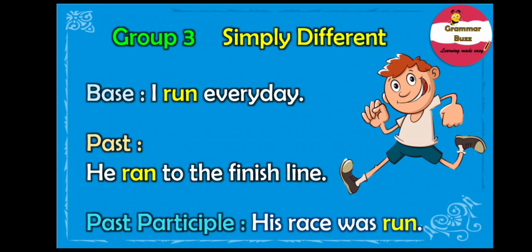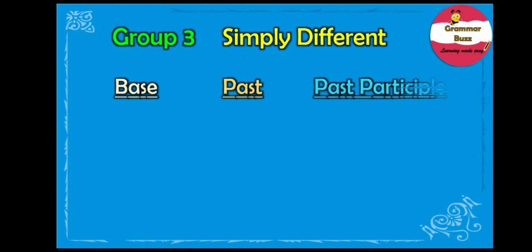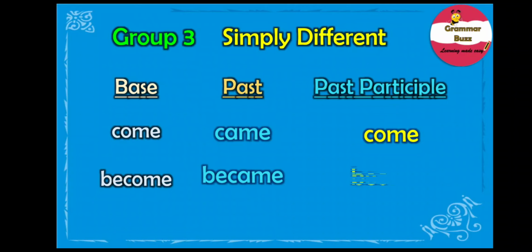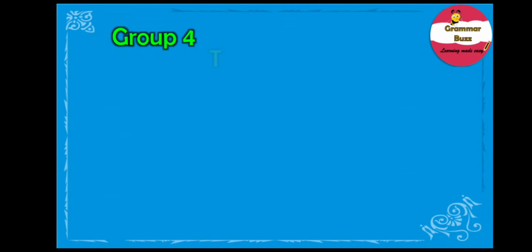Well, some more examples of verbs that might fall under the simply different group are come, past form came, past participle come. Become, past form became, past participle become.